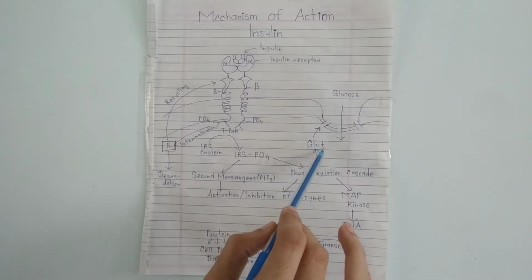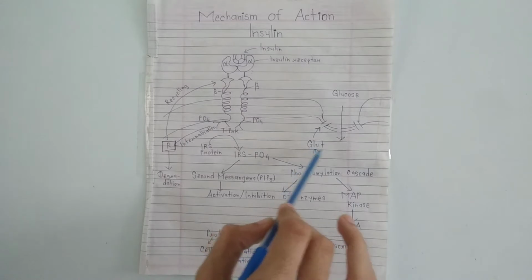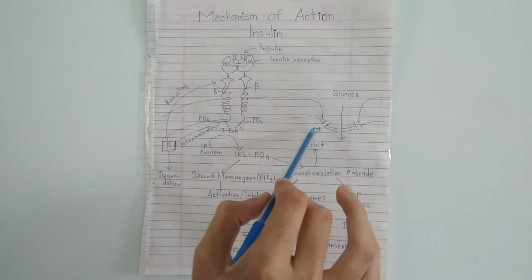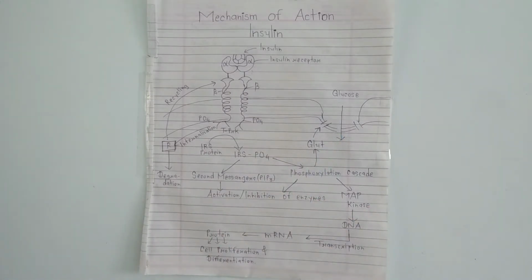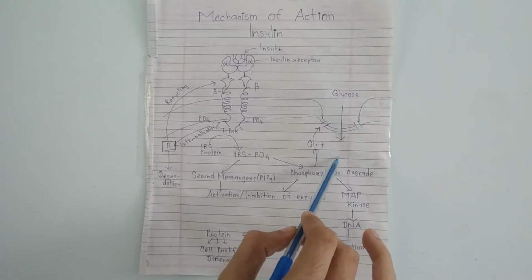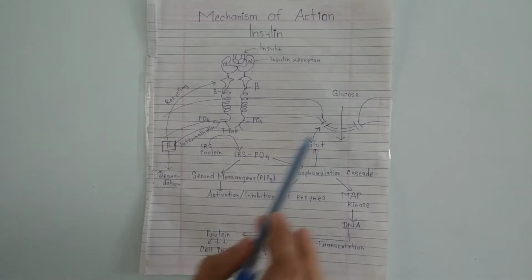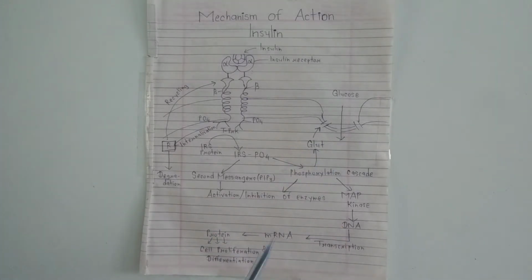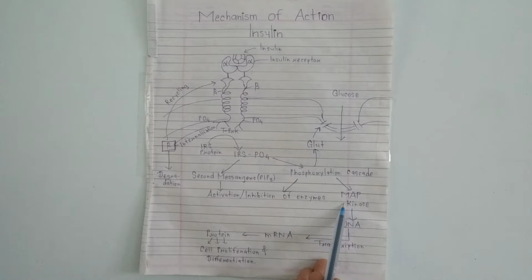This activated glucose transporter goes into the cell membrane, and in this cell membrane, the activated GLUT will produce a kind of channel that is permeable to glucose. Through this channel, glucose will enter into the cell, and the amount of extracellular glucose will decrease by this action. The phosphorylation cascade again does a third action, that is known as activation of MAP kinase.